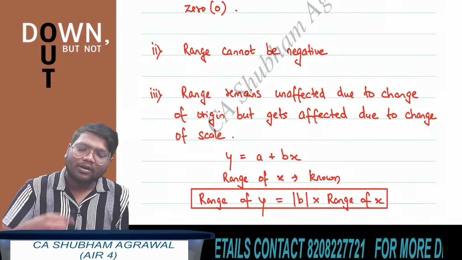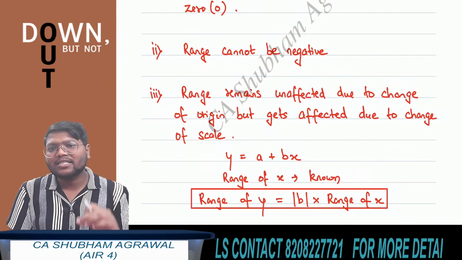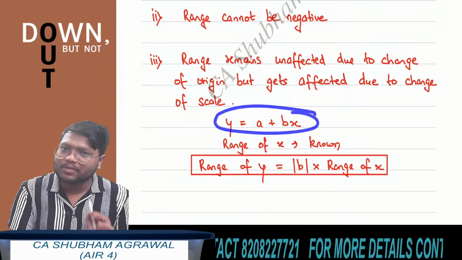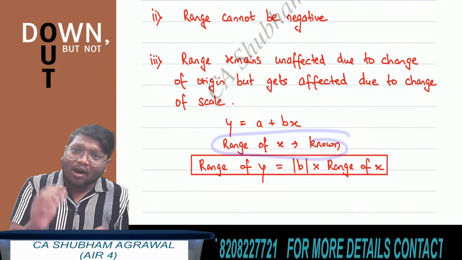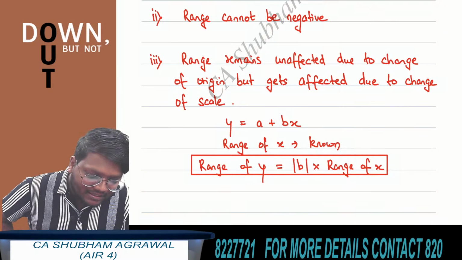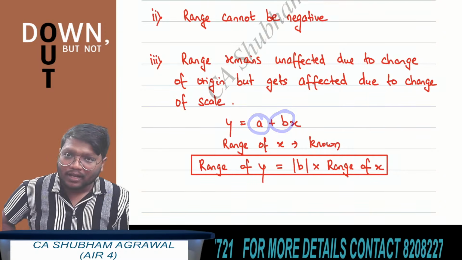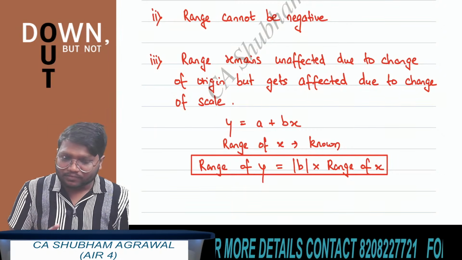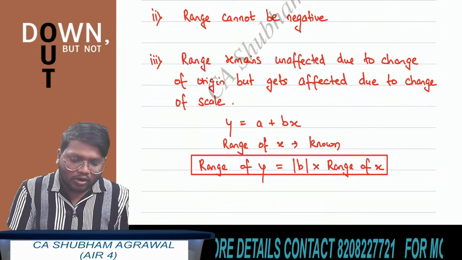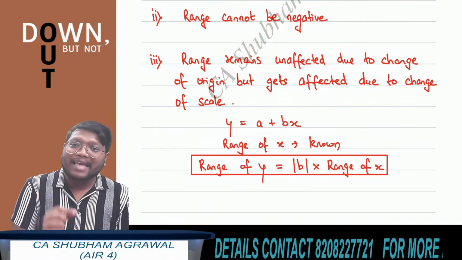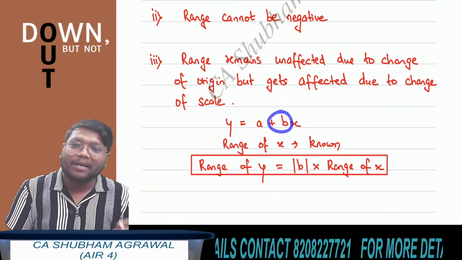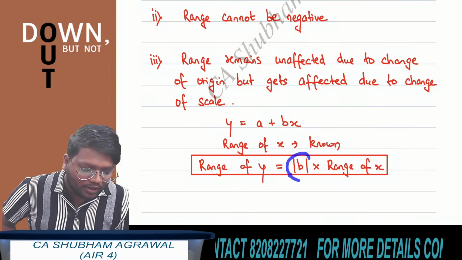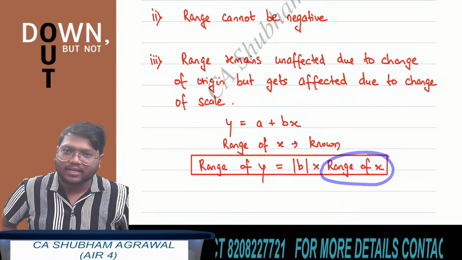Let's say we know the range of x and the linear relationship between x and y is given: y is equal to a plus bx. Now how to find the range of y? This a is the change of origin and this b is the change of scale. We already know that a measure of dispersion remains unaffected due to change of origin. It gets affected only due to change of scale. So the range of y is the absolute value of b multiplied by the range of x. Absolute value of change of scale multiplied by range of x.